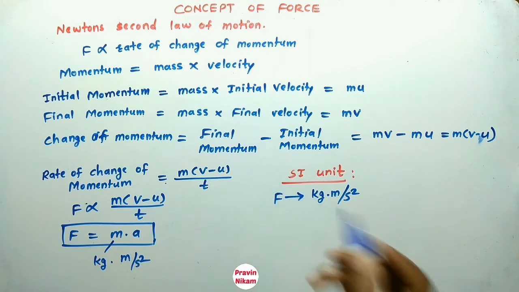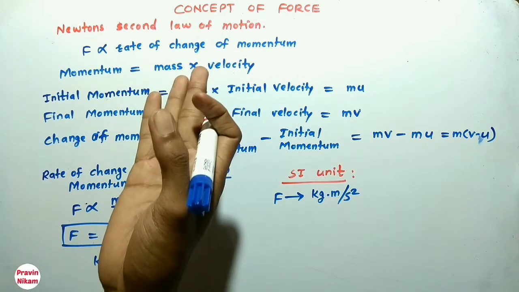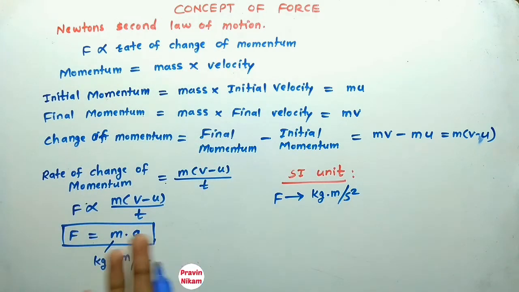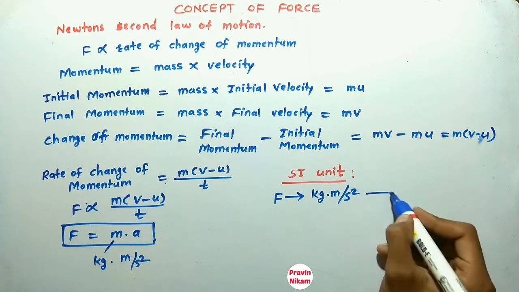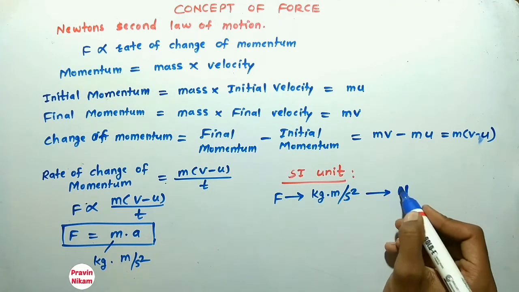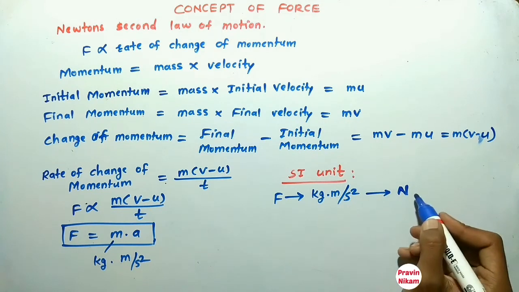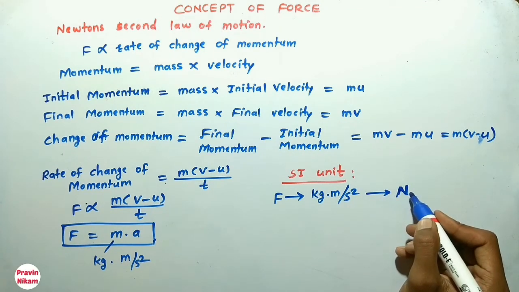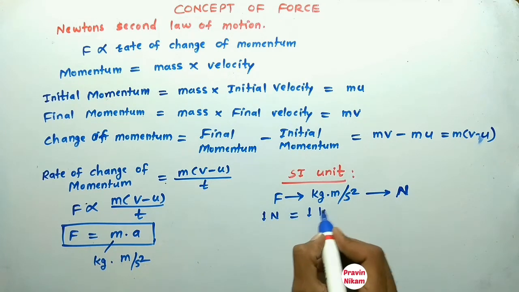Now you can observe that Newton gave his contribution in the field of force. So this unit is denoted by Newton. The name of Newton is given for this unit of force. So kg meter per second square is also denoted as Newton. So 1 Newton is equal to 1 kg meter per second square.